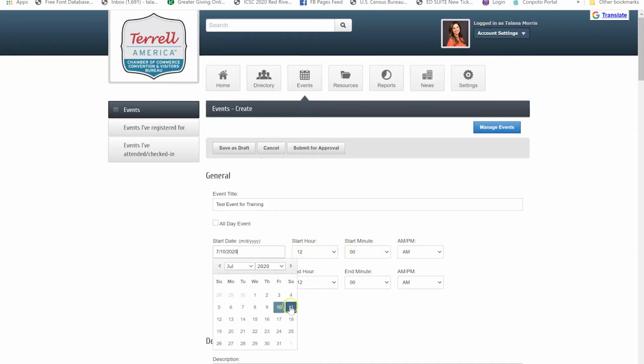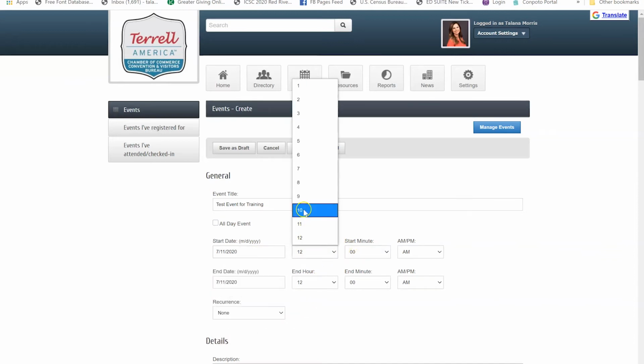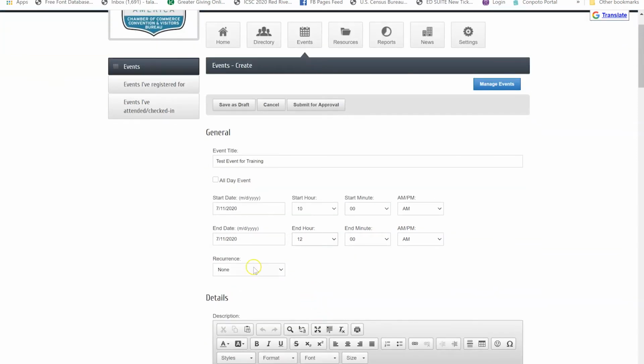So pick your event date. Choose a start time. Don't forget to set AM or PM. If it ends the same date, that would default here. You can choose an end time, and then you can also set a recurrence. So if you have a monthly workshop or some kind of support group or something like that that you wanted to add, you could set your recurrence here.